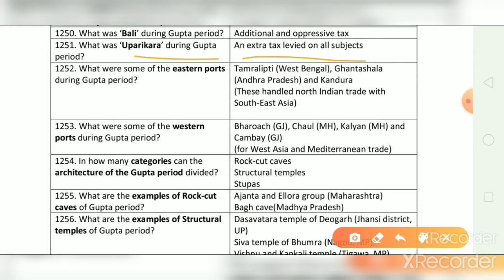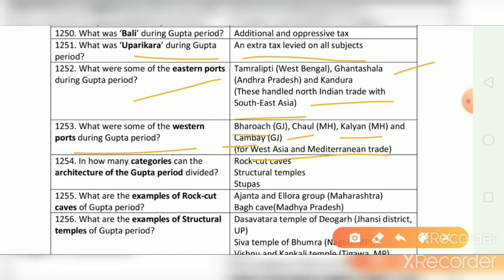What were some of the eastern ports during Gupta period? And the correct answer is Tamralipti in West Bengal, Ghantashala in Andhra Pradesh, and Kandura. These handled North Indian trade with Southeast Asia. What were some of the western ports during Gupta period? And the correct answer is Bharuch, Chaul, Kalyan, Cambay. These handled West Asia and Mediterranean trade.